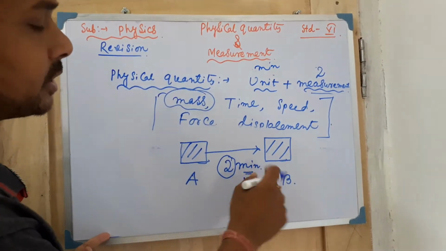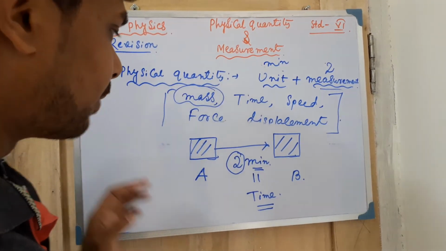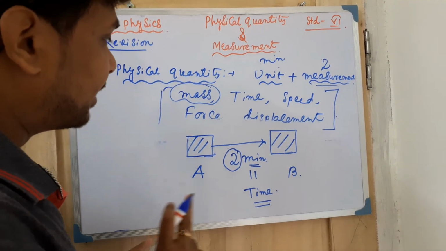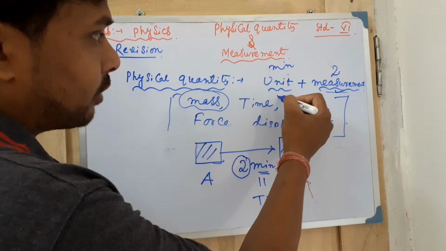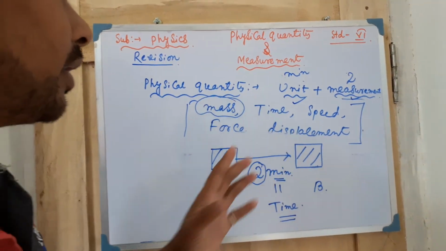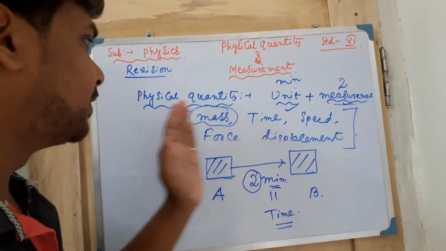You can convert this minute into second, you can convert this minute into hour, that is a different thing, but while measuring a physical quantity, you will definitely get two things. One is the measurement, the second one is the unit. When these two things come together, it justifies that this is a physical quantity.